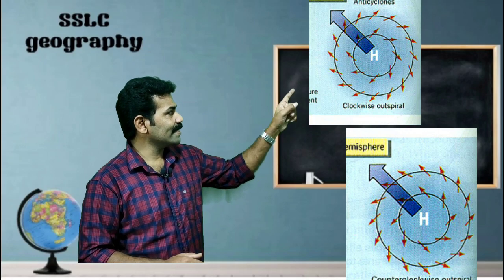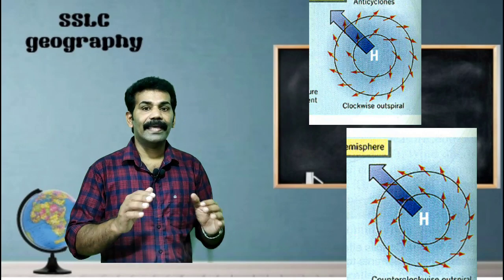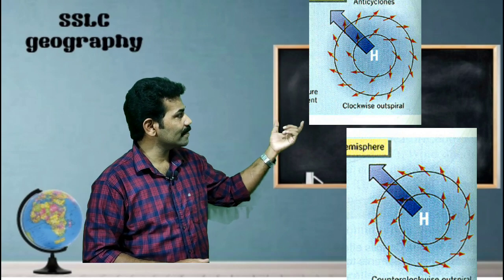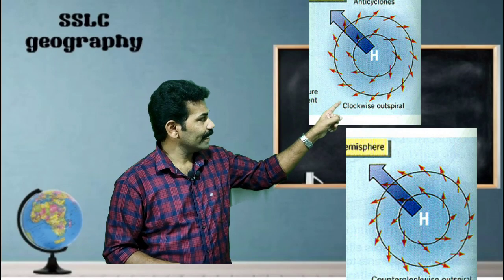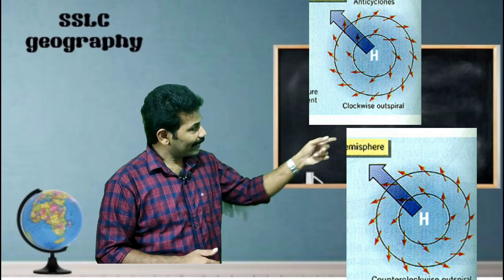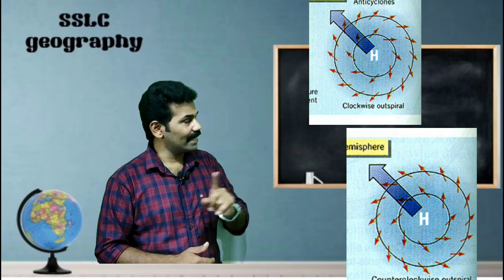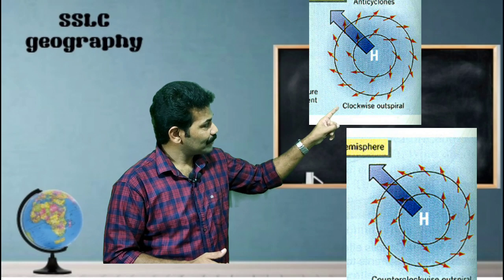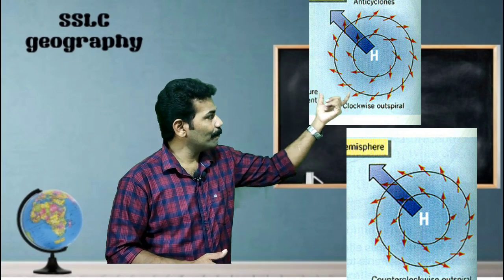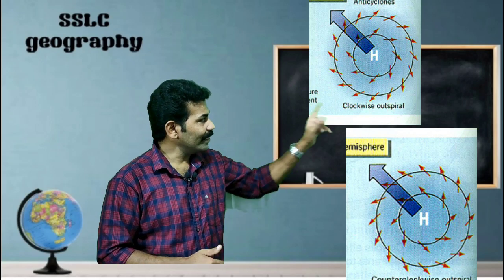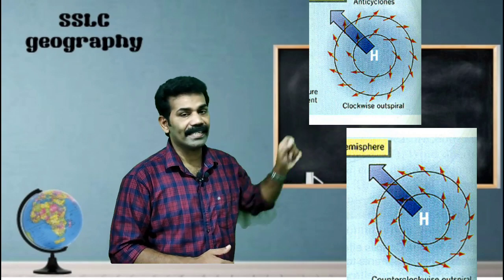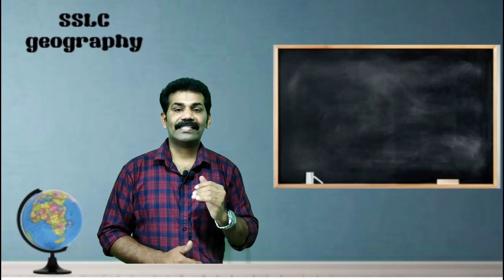Look at the picture. The center of the anti-cyclone experiences high pressure, and the surrounding area experiences low pressure. When there is a high pressure area in the center surrounded by a low pressure area, the wind blows towards all directions from the center. It is known as an anti-cyclone.